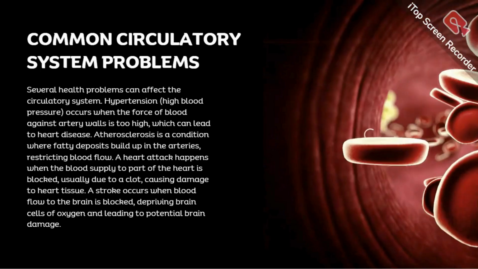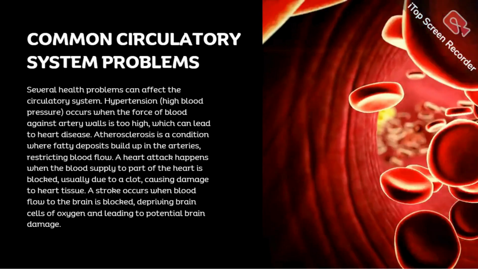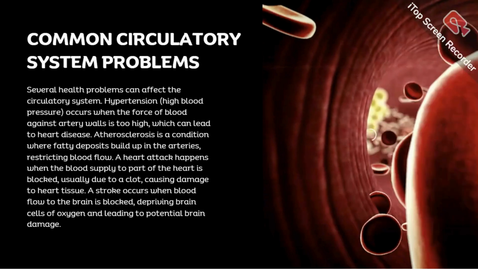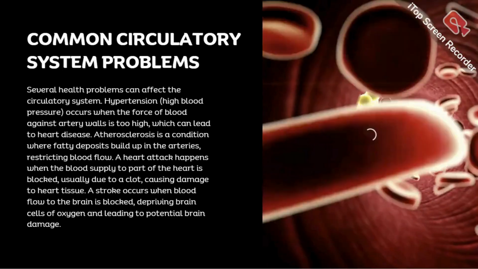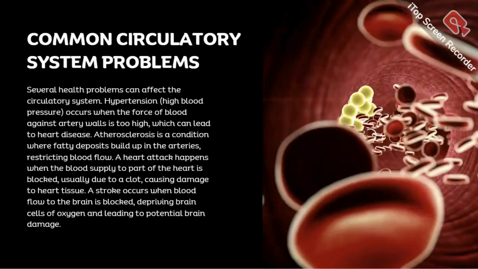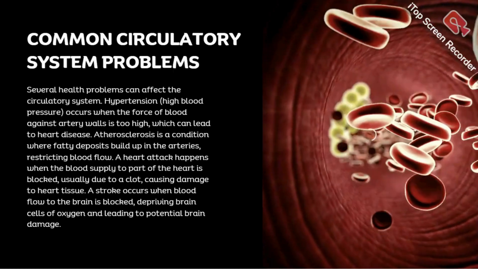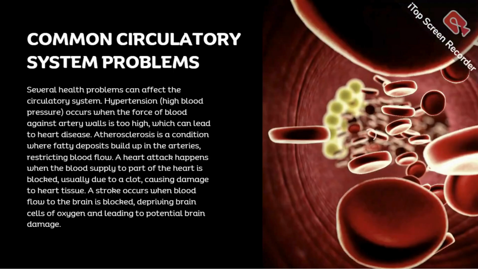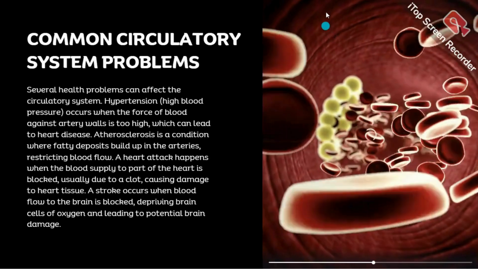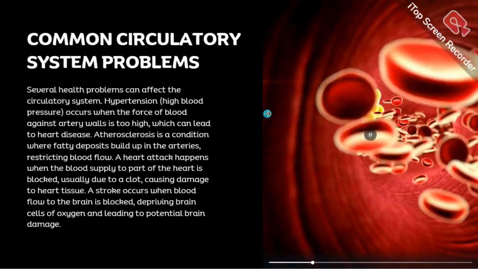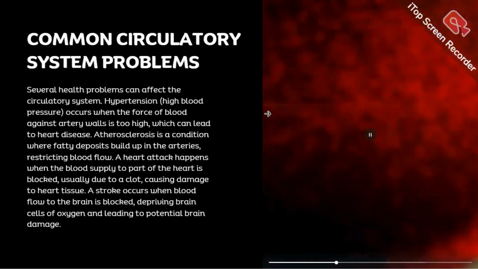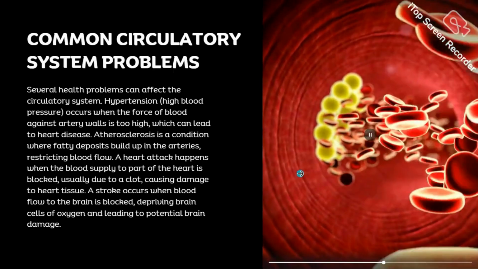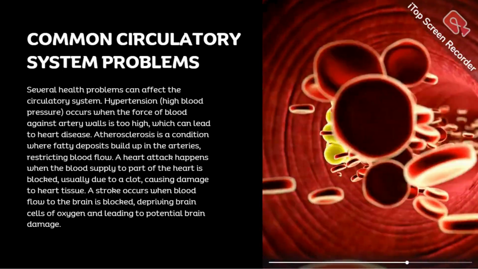Common circulatory system problems. Several health problems can affect the circulatory system. Hypertension, or high blood pressure, occurs when the force of blood against artery walls is too high, which can lead to heart disease. Atherosclerosis is a condition where fatty deposits build up in the arteries, restricting blood flow. A heart attack happens when the blood supply to part of the heart is blocked, usually due to a clot, causing damage to heart tissue.